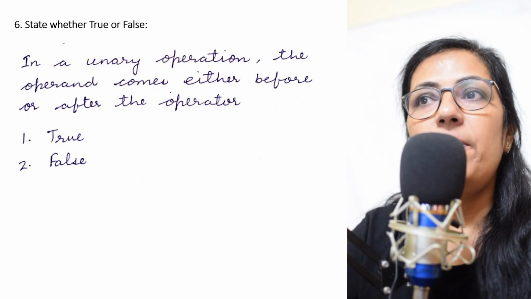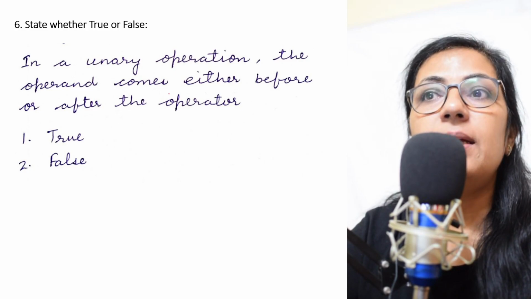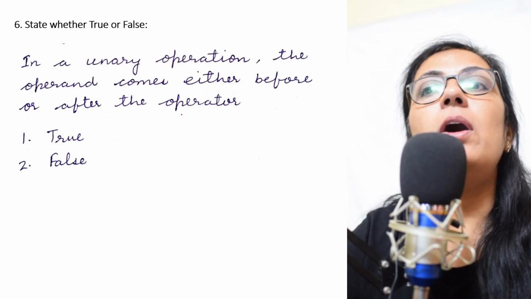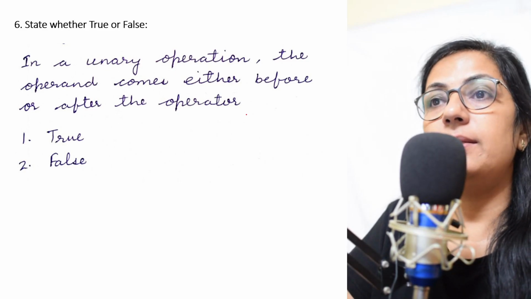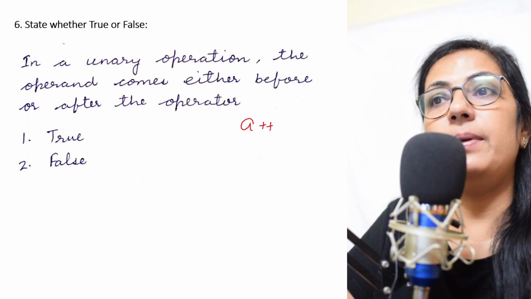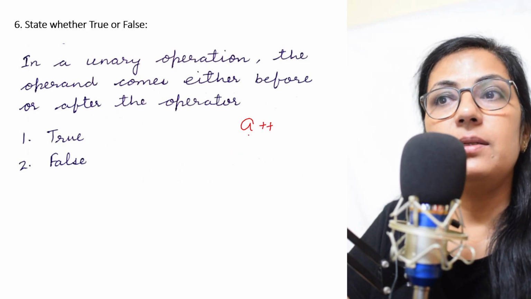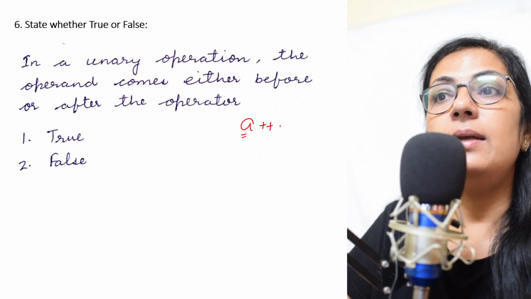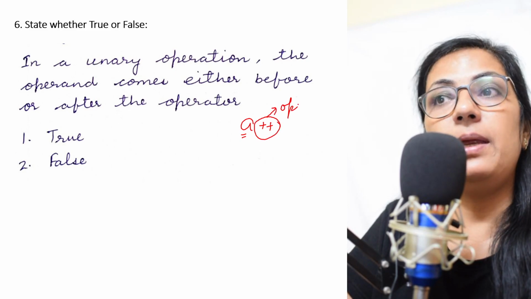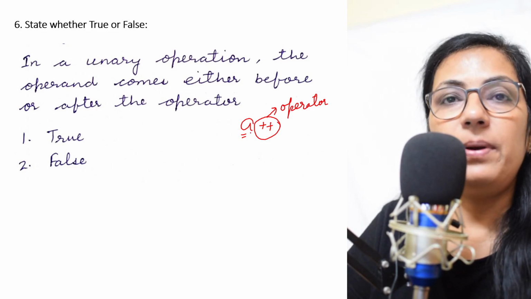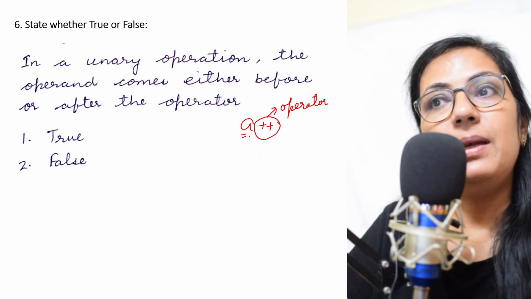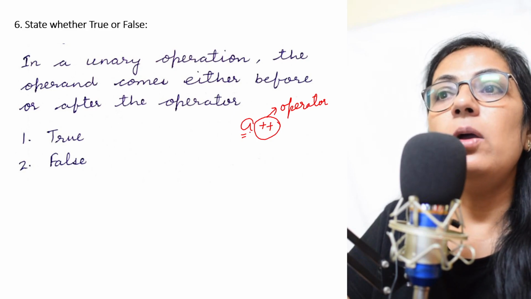In a unary operation, the operand comes either before or after the operator. Children, what is operand and what is operator? If I have written A plus plus, in this what is operand? Operand is A and plus plus is operator. Right, children? Operators are the symbols and the operands are the values. It can be variable, it can be constant. Now, when we write